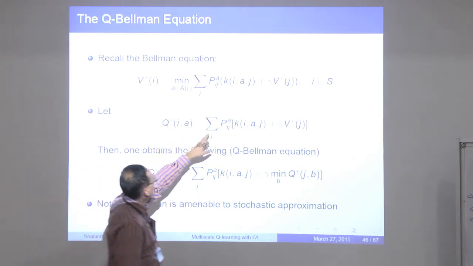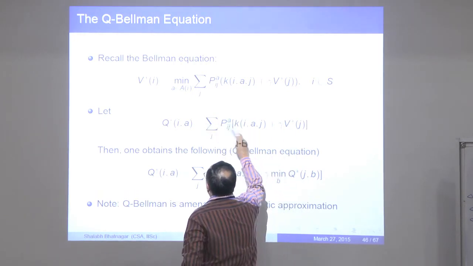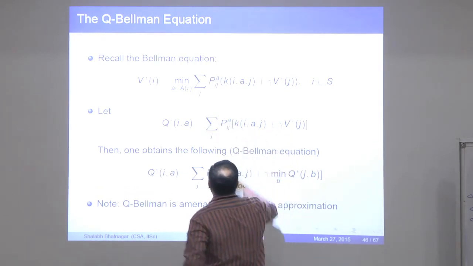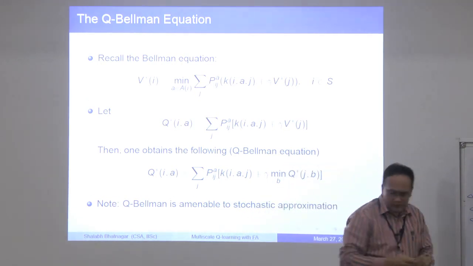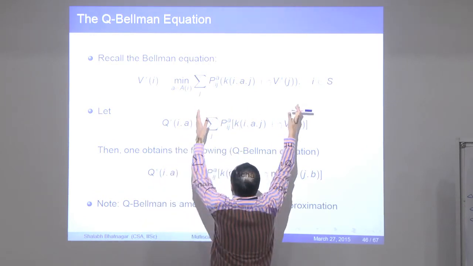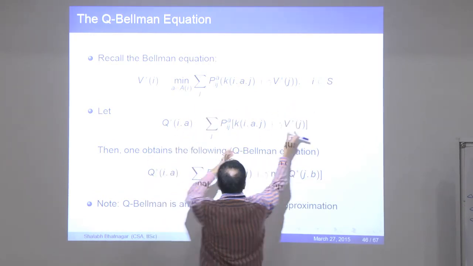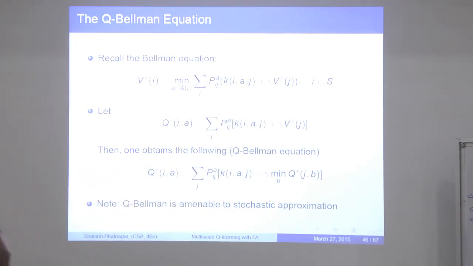All you do is plug in, instead of V star of J, note that V star of I is the minimum over A in A of I of this quantity, which is Q star of I, A. So use that fact here, and this is what you get. That's also called the Q-Bellman equation.